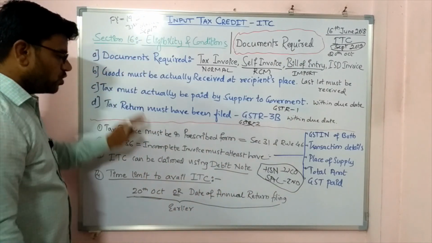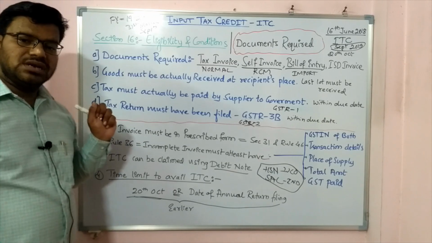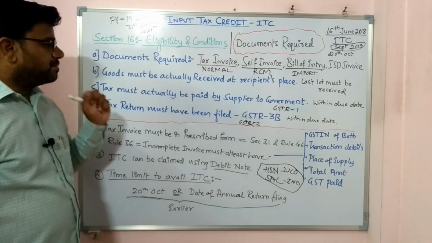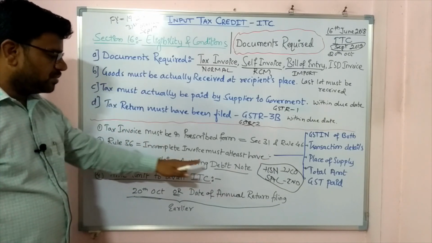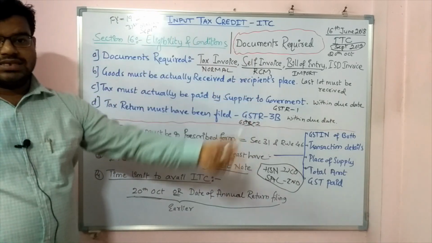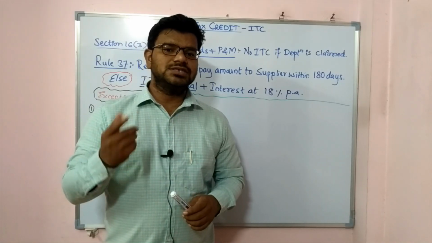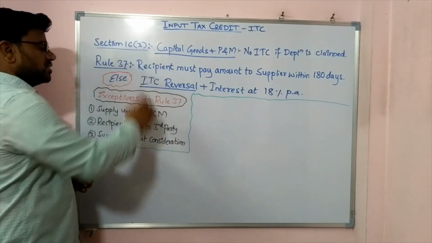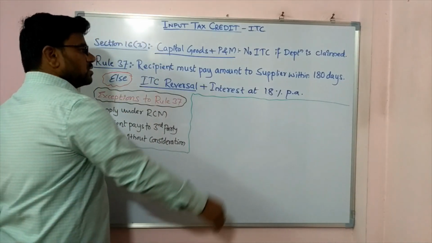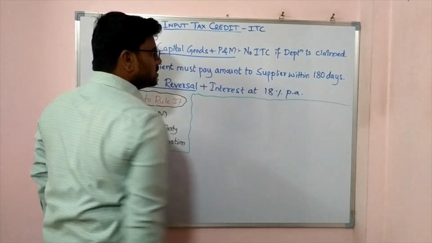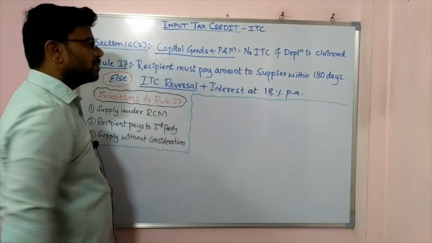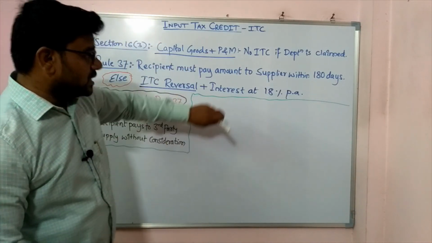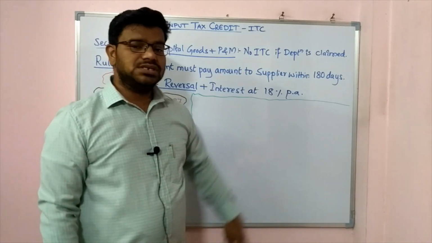So hope this all explanation is clear to you. I will speak more on the debit note in the last point. Let us go ahead with section 16. Section 16 subsection 3 is related to this rule which you have already learned. It is related to capital goods and plant and machinery. There they say no ITC if depreciation is claimed.